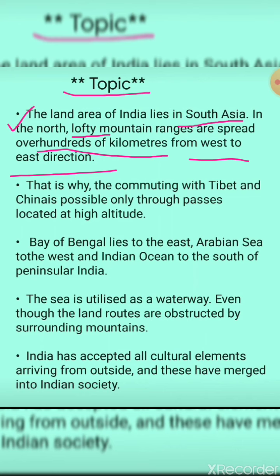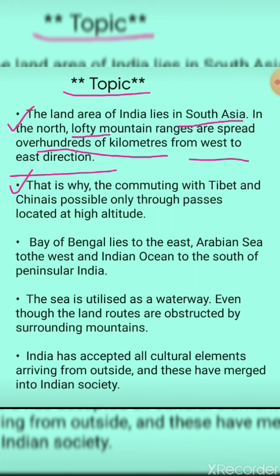Over here what they're saying is that the land area of India lies towards the south of Asia, and towards the northern side of India, what can you see? You can see the lofty mountain ranges, tall mountain ranges which are spread over hundreds of kilometers from west to the east direction.